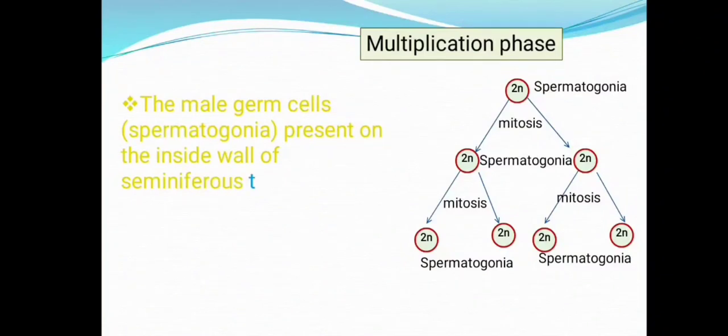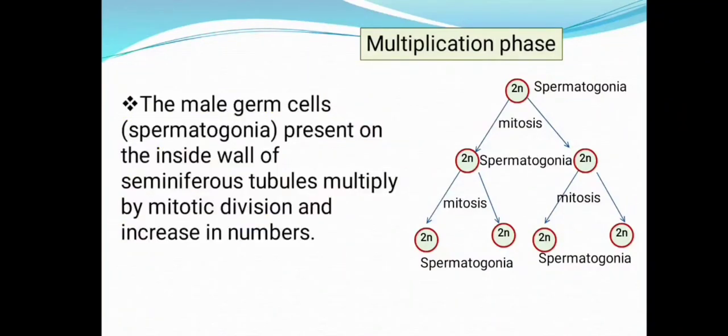Here in the multiplication phase, the male germ cells, as I told you, the spermatogonial cells, which are diploid, are present on the inside wall of the seminiferous tubules. Where do we see these tubules? Seminiferous tubules are present inside the testicular lobules of the testes. These cells multiply by mitotic division and increase in number.